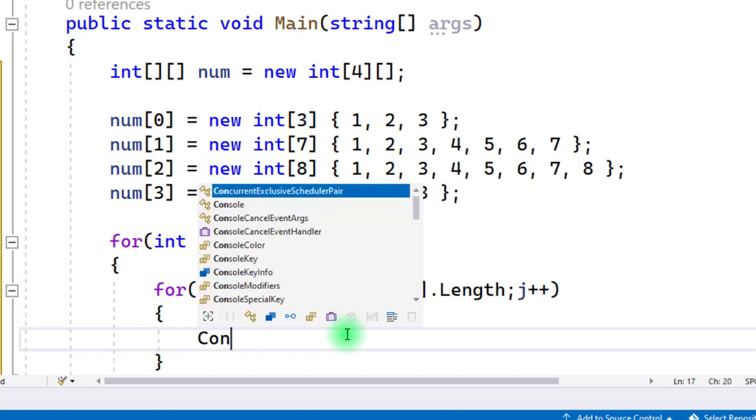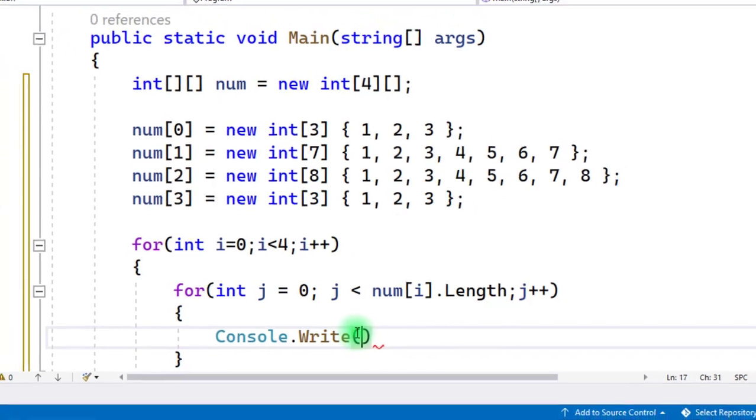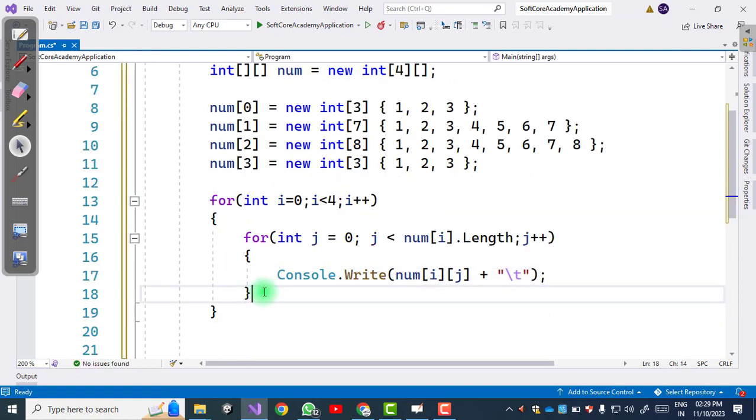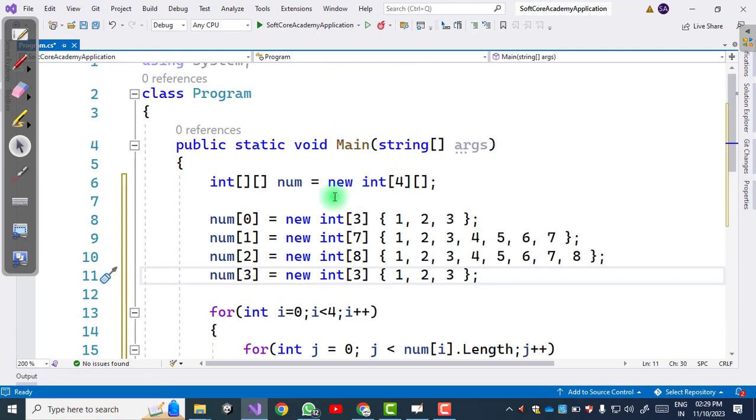Now again we display the output. Console dot Write, and num of i comma j, and plus just leave some space with \t tab, and after the first loop, so that we can print the output in a matrix form. So after the end of the first loop, just write \n. So now we can execute this code.